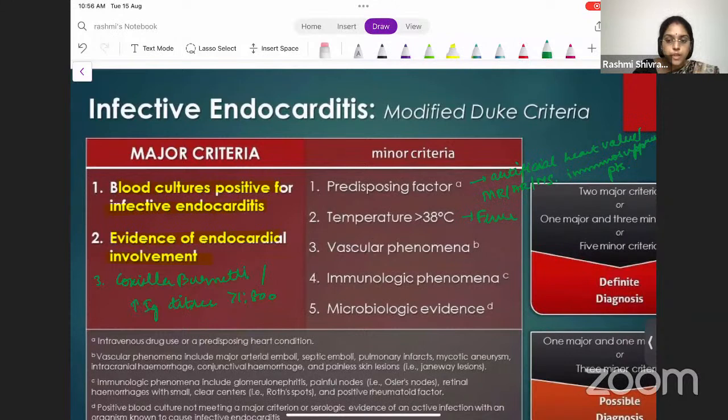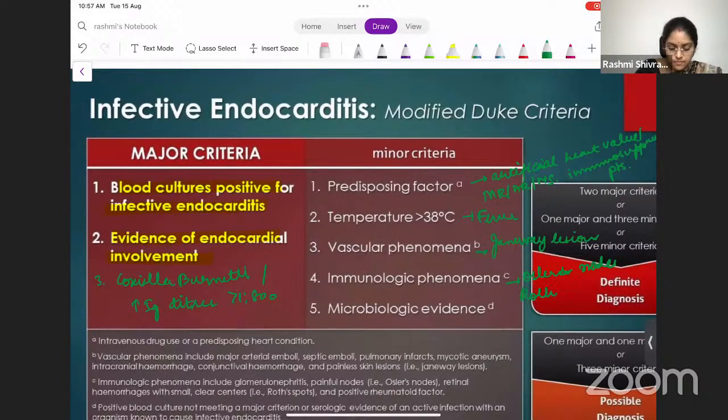So what are the vascular phenomena which you should remember? Janeway lesions. You should not confuse the vascular phenomena with the immunologic phenomena. Vascular phenomena will be something like Janeway lesions, but the immunologic phenomena will be painful nodes. You must remember Osler's nodes, which are painful. And what else?